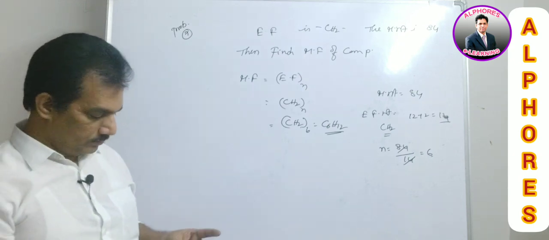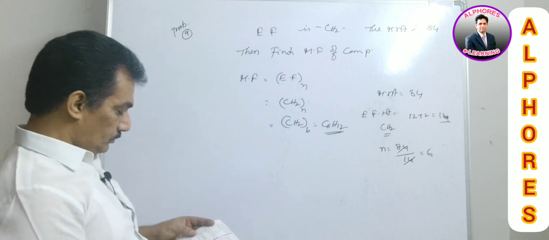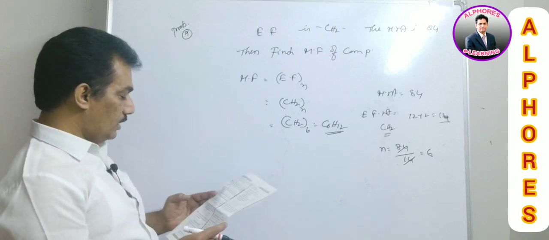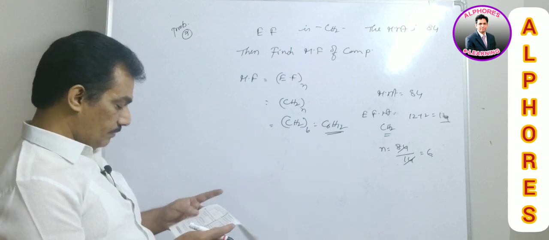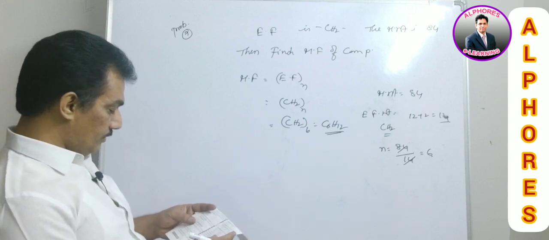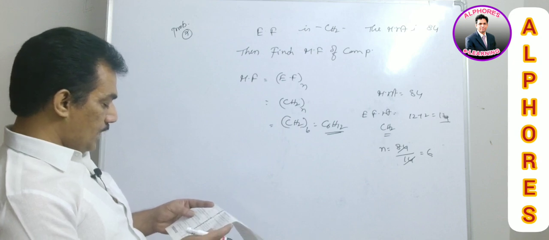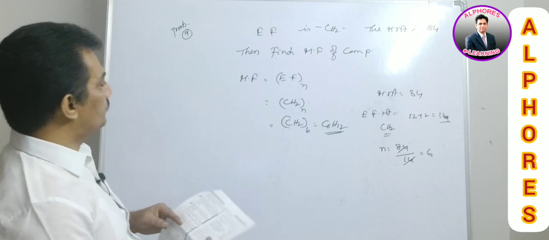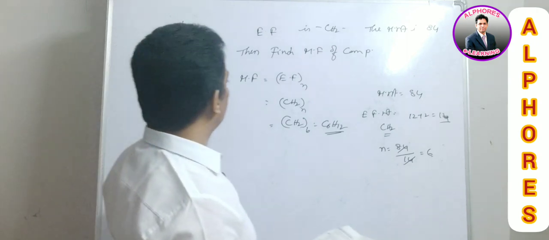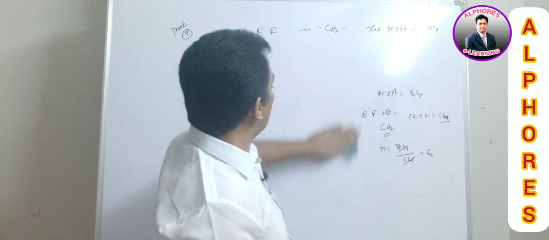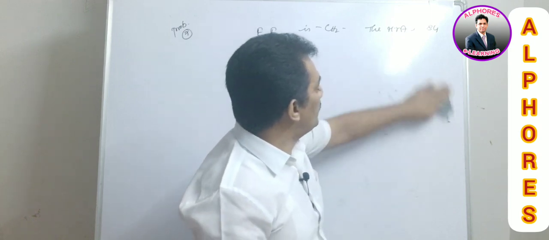And next one is, again it is also given in the same method, and it is given as vapor density instead of direct molecular weight. The empirical formula of the compound, same they are giving, and instead of molecular weight they are giving vapor density.